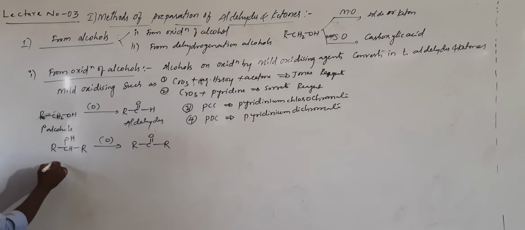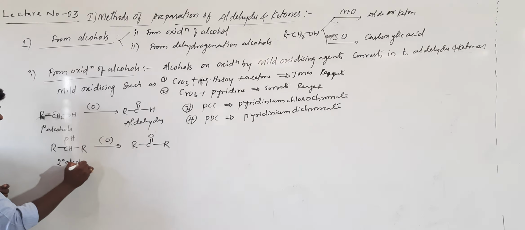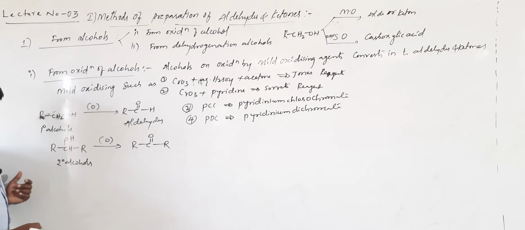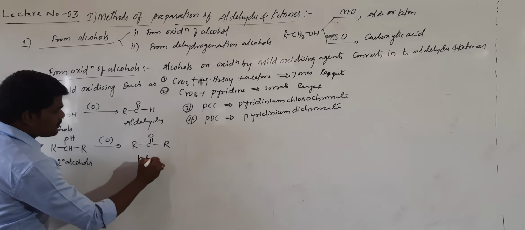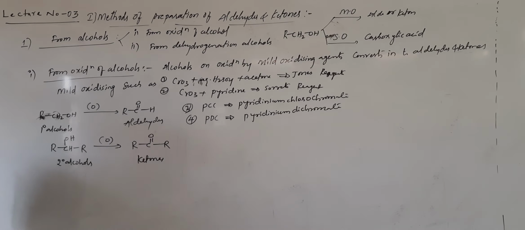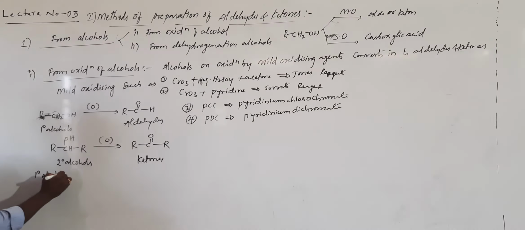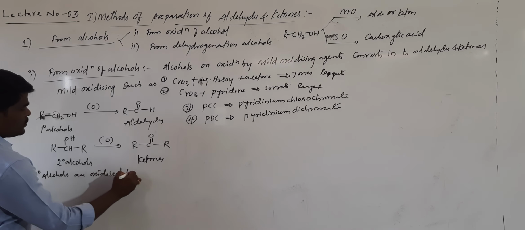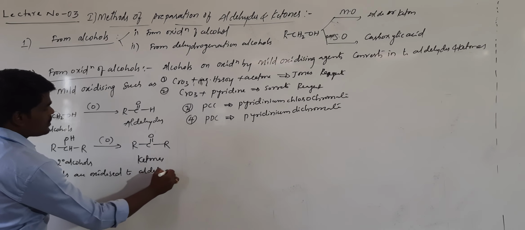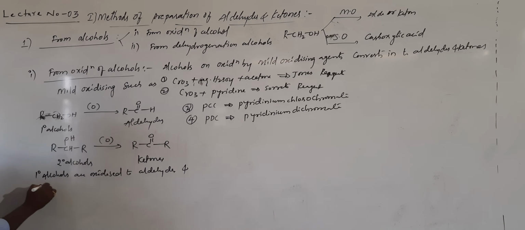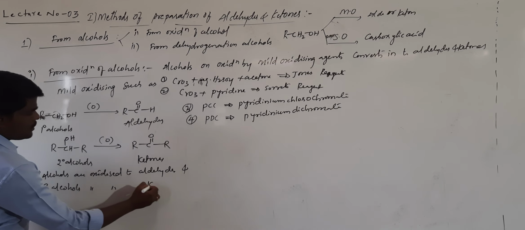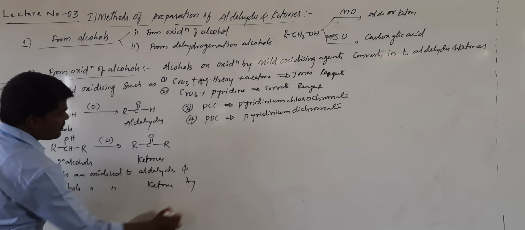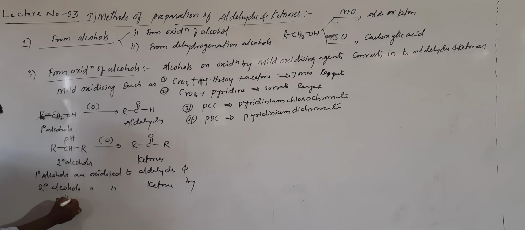And these are called secondary alcohols. Secondary alcohols on oxidation by mild oxidizing agents will be converted into ketones. This is an important note. Okay, so what is the conclusion here? Primary alcohols are oxidized to aldehydes, and secondary alcohols are oxidized to ketones by mild oxidizing agents.